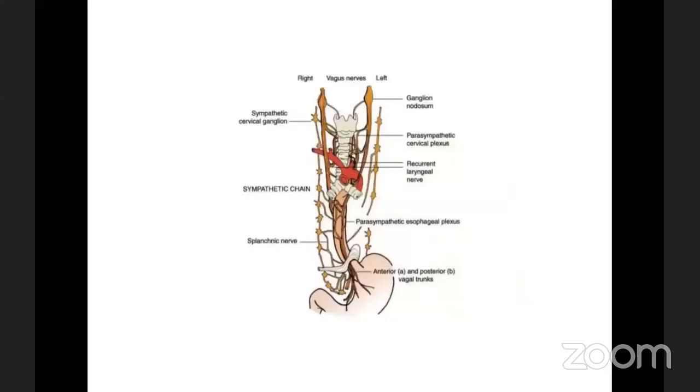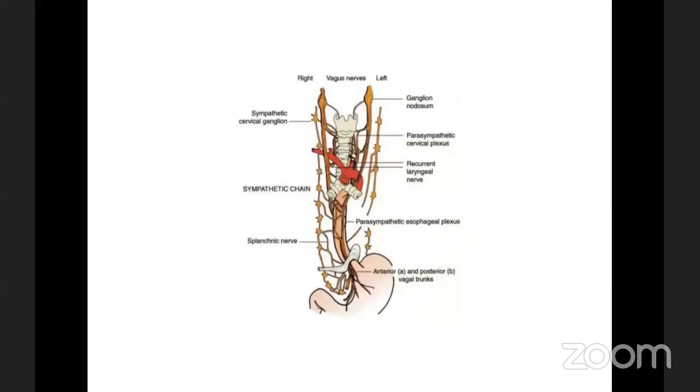Here, if you look, the esophagus gets both sympathetic and parasympathetic plexus nerve supply, and here and there we have a ganglion. This is a very important station. The parasympathetic supply comes along the recurrent laryngeal nerve, and the sympathetic chain also supplies the entire esophageal musculature.